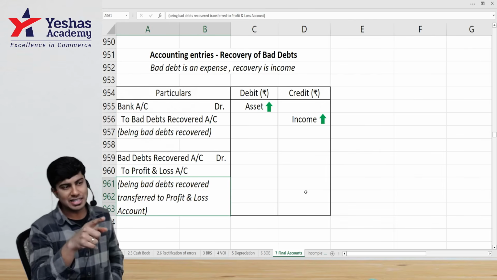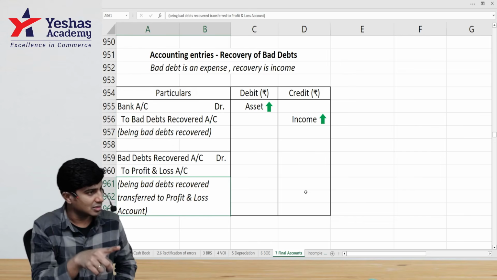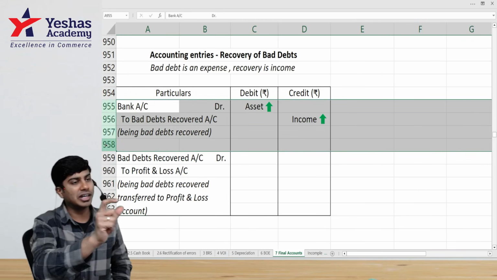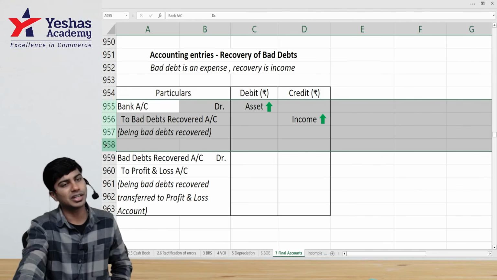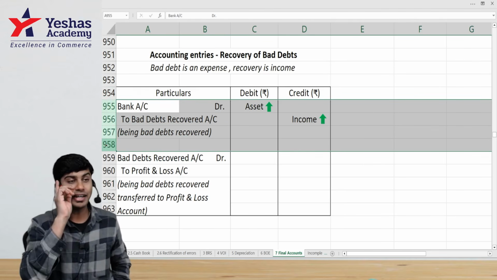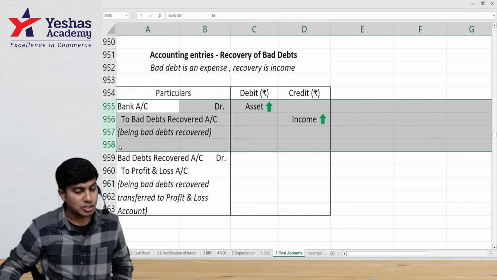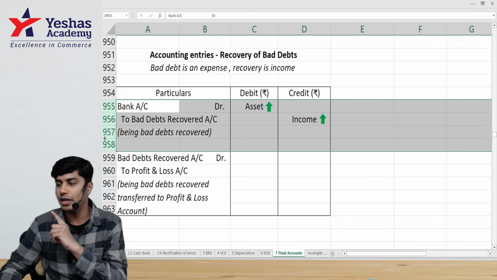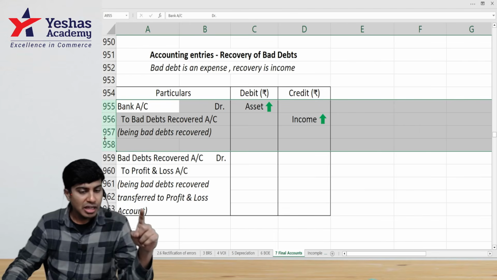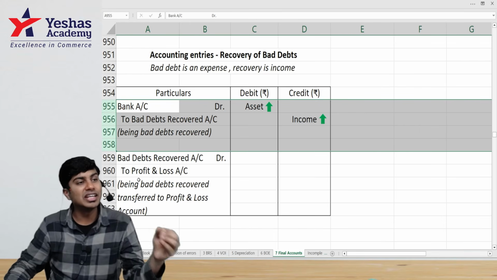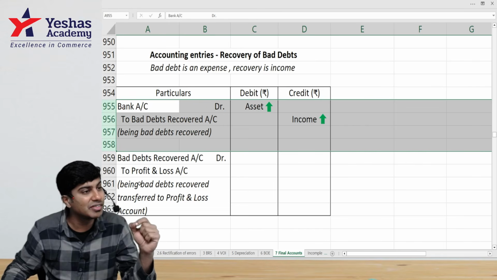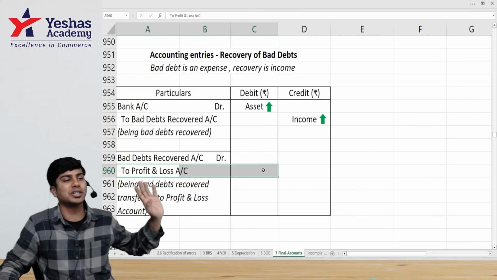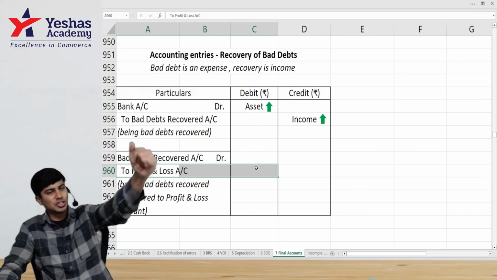If bad debt recovered is appearing in the trial balance, meaning this entry is already passed, I would have to write that bad debt recovered only on the credit side of my P&L account. I'll repeat: if bad debt recovered is appearing in the trial balance, it's already received, bank balance is already increased, it is income, I'll post it to the P&L account credit side. However, if bad debt recovered is given in adjustment, add it to bank balance and then post it to the P&L account credit side. I hope you all understood.